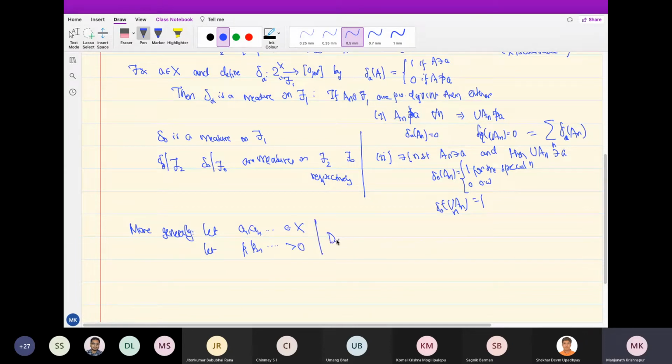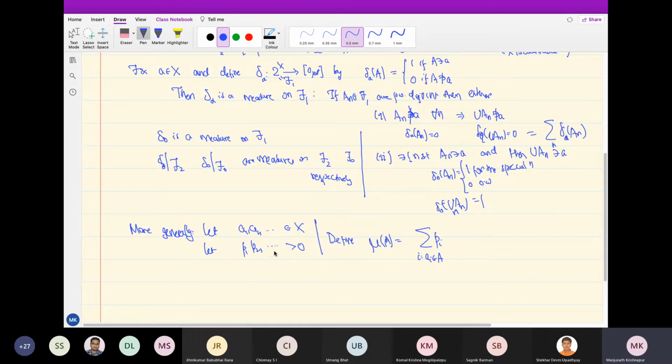Then define mu of any set A as the sum of P_i over all i such that A_i belongs to A. This is how you do discrete probability. You think of A1, A2, etc. as point mass locations. I want to put a mass of P1 at A1, P2 at A2.